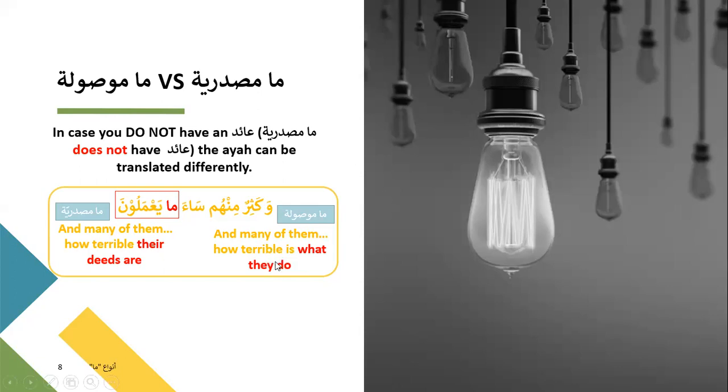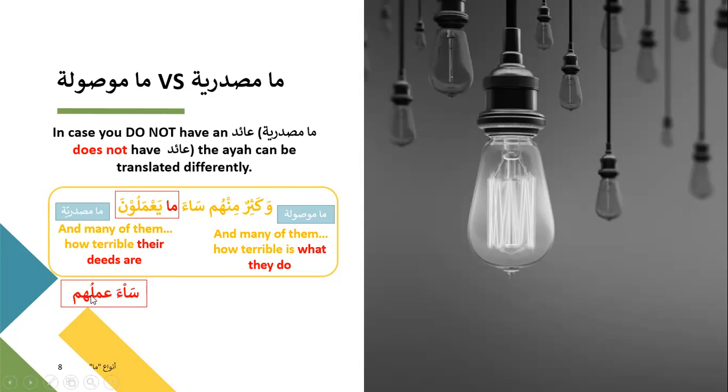And I believe there is a reason why there is a kind of openness that it can be either mausula or masdariya. I'm sure there is a reason why Allah has particularly put this sort of possibility over here. I think there is a balagha reason for it. So these are the two ways it can be translated. If you translate it as ma mausula, what their deeds are, which means over here if you say sa'a amaluhum, that would also be correct.